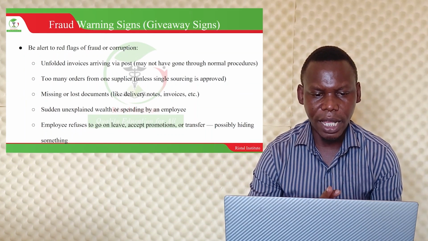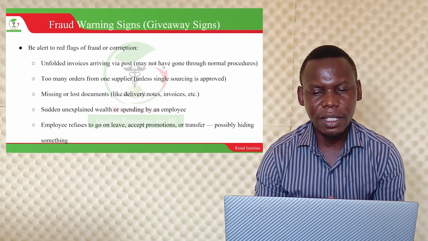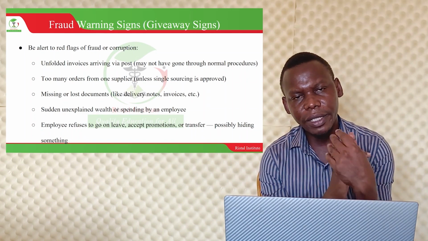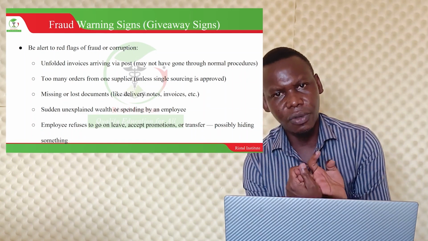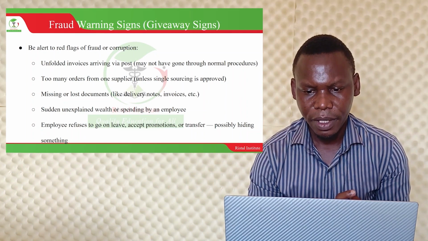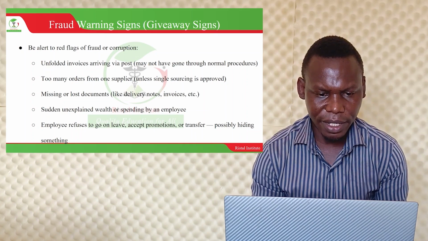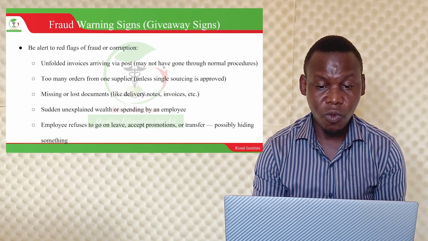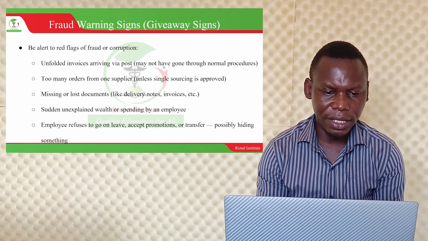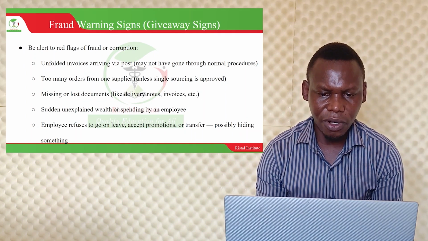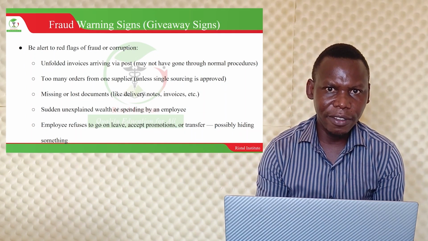Fraud warning signs. How do we know that there is a fraud going on within an organization or within the procurement system? Giveaway signs. Let's look at the giveaway signs, that is, the fraud warning signs. Number one, be alert to red flags of fraud or corruption by monitoring this.